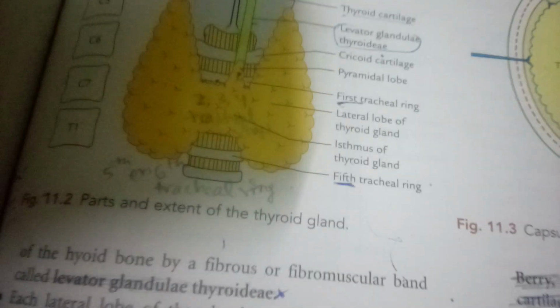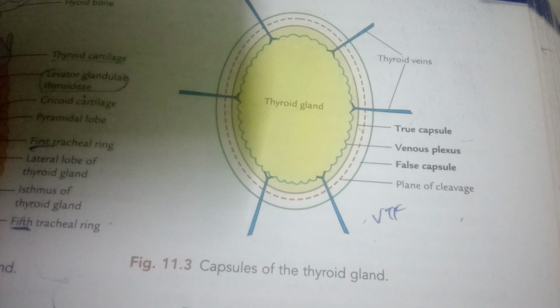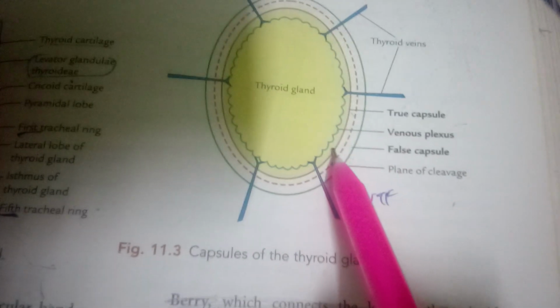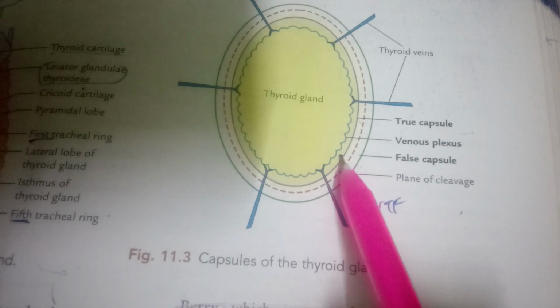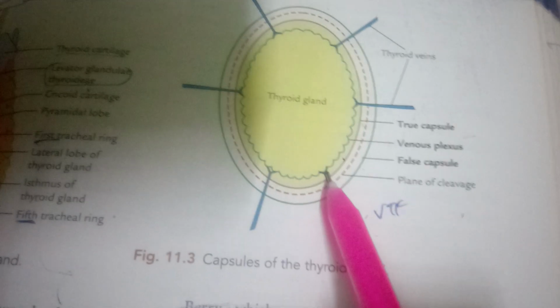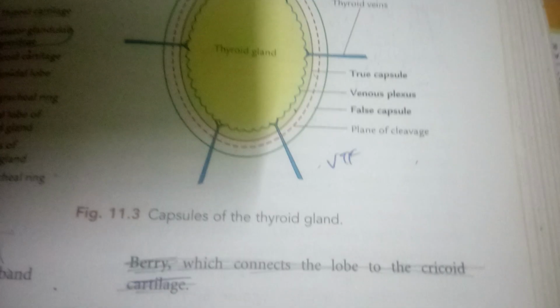Next is the capsule of thyroid gland. The thyroid gland has two capsules. The outer or the false capsule, and the inner or the true capsule. Okay. And these are the venous plexuses deep to the true capsule. So what are these capsules? Capsules are meant for protection, right?